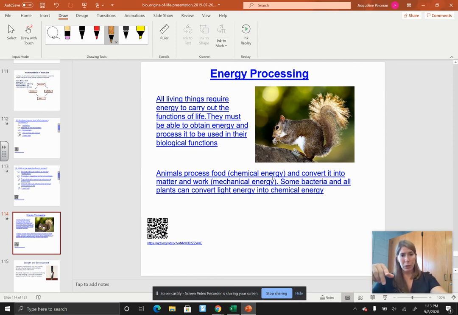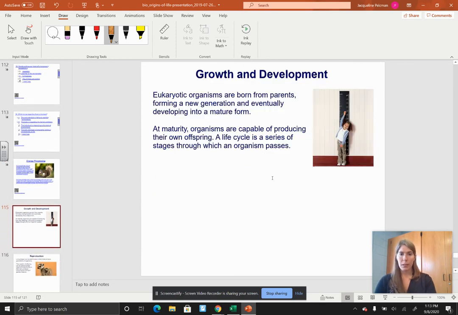We eat chemical energy in the form of food and we convert it into matter and work, which is mechanical energy. So all the stuff that I'm doing now, because I talk with my hands and I fidget a lot, okay, I also eat a lot, right? And some bacteria and plants will convert light into chemical energy so they can do their physical processes.